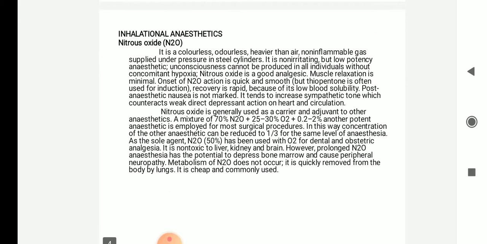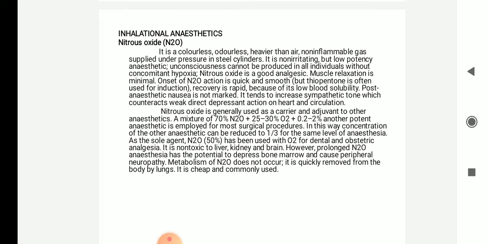So coming to individual drugs, the first one is the inhalational anesthetics. You can have nitrous oxide, that is N2O. It is a colorless, odorless, heavier than air, non-inflammable gas supplied under pressure in steel cylinders. It is non-irritating but a low potency anesthetic. So the anesthesia produced by nitrous oxide will be less potent. So unconsciousness cannot be produced by this type of drug.